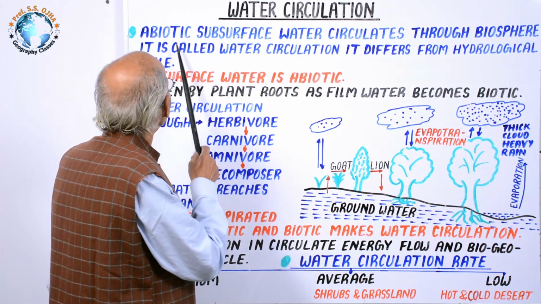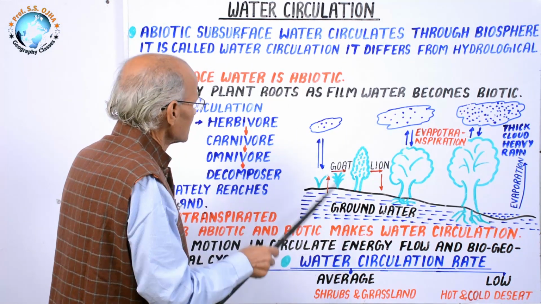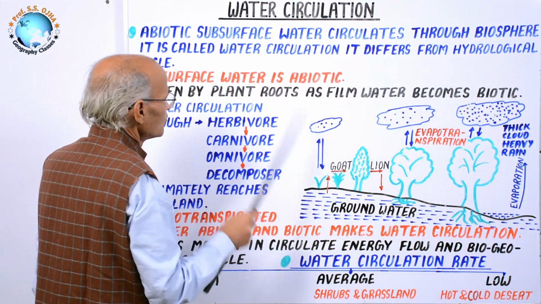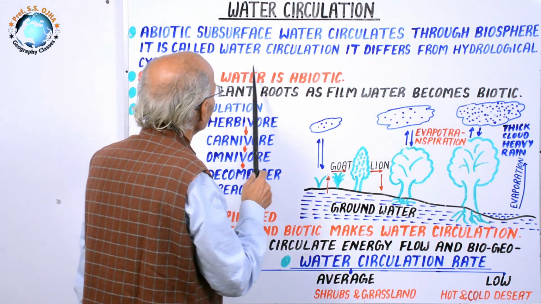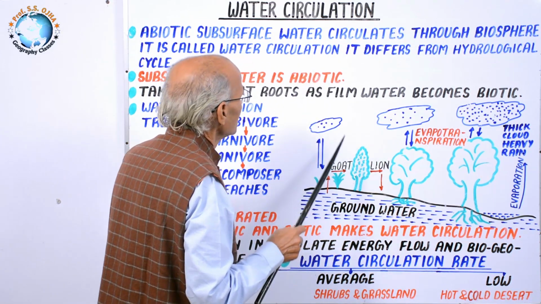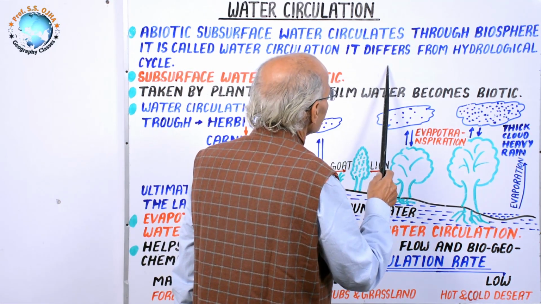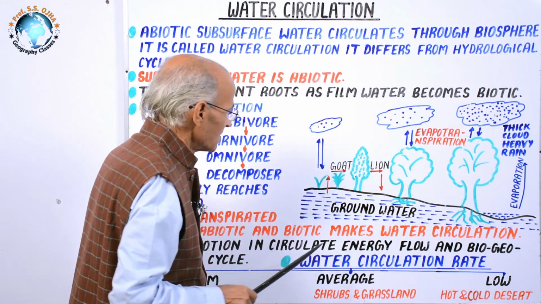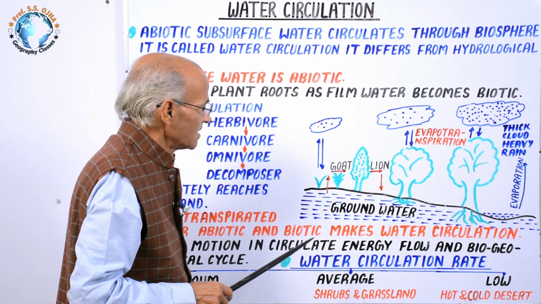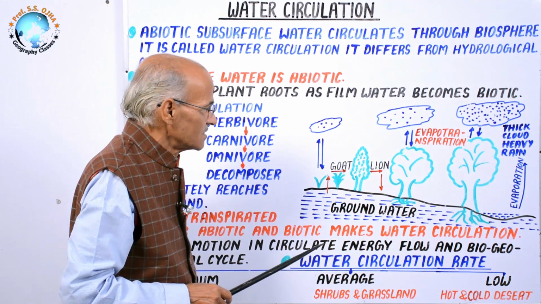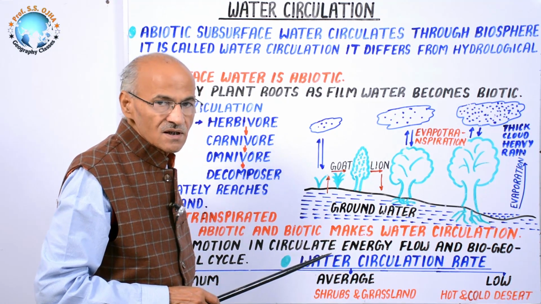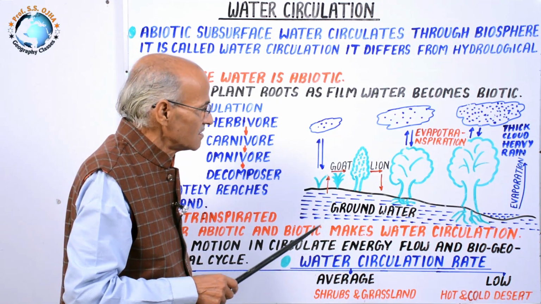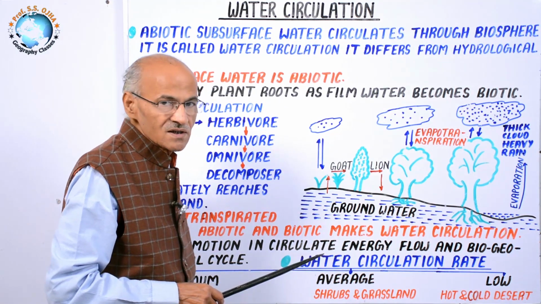And here I have seen that the abiotic subsurface water circulates through the biosphere, and it is called water circulation as we have defined, and it differs from the hydrological cycle. It is a water cycle, but hydrological cycle is a different term. Hydrology is the scientific study of water in any state, and hydrology is a science while water is its part.